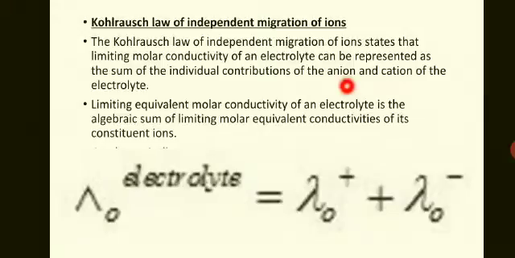So what is anion? Anion is an ion which reaches the anode. The anode is positively charged, so at the anode a negatively charged ion will reach. Lambda 0 minus is the conductivity due to anion. And what is cation? The ion which reaches the cathode, and the cathode is negatively charged. So on the cathode, positively charged ions will reach. They are called cations, and lambda 0 plus is the molar conductivity due to cation.